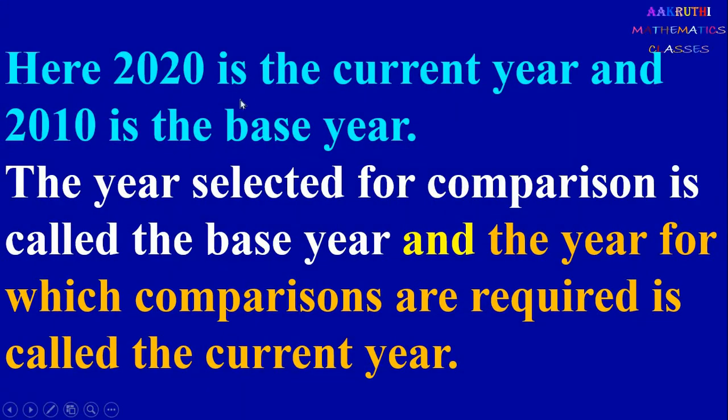Now here 2020 is the current year and 2010 is the base year. We take two years: one is the base year, the other is the current year. The year selected for comparison is called the base year and the year for which comparison is required is called the current year. We are comparing the price of the present year, the current year, to some previous year, called the base year.